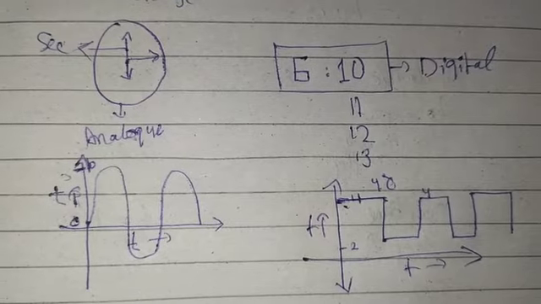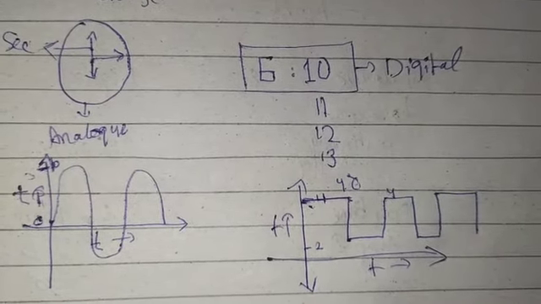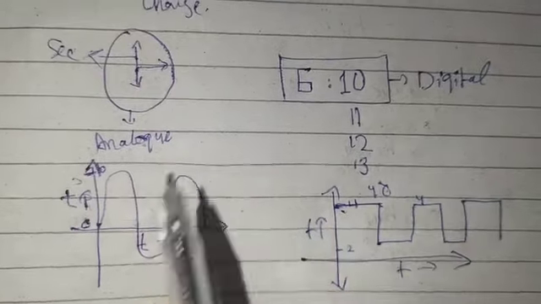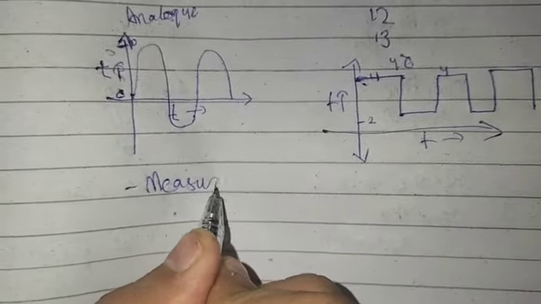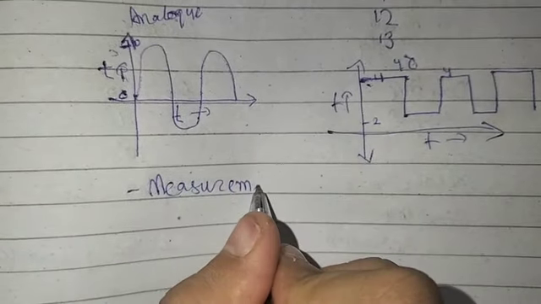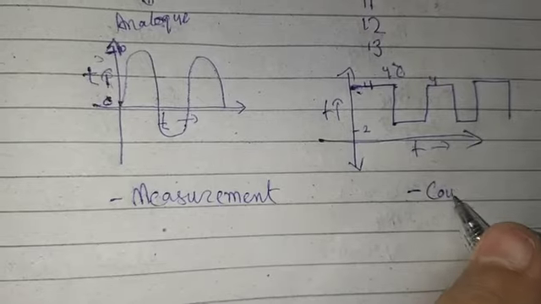Sometimes we say digital is more accurate than analog. In analog we do measurement. In digital we do counting.